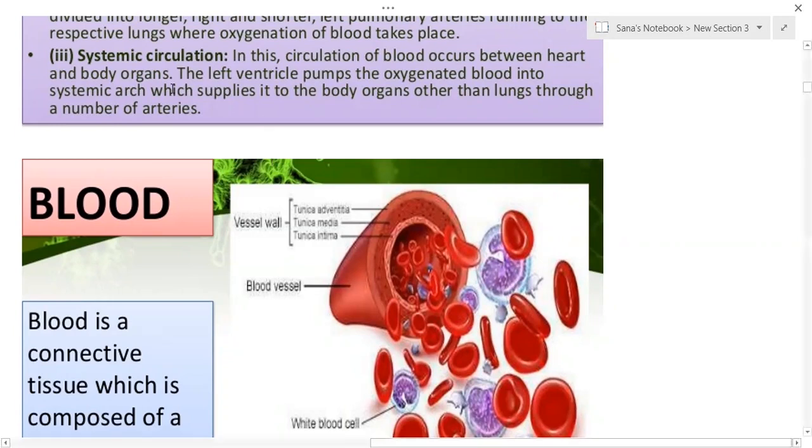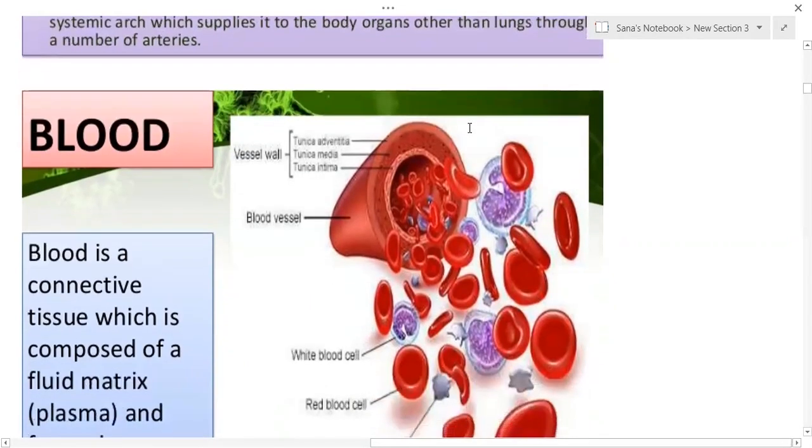Thus the movement of blood takes place from the body to the heart and from the heart to the body. Such circulation is called the systemic circulation.